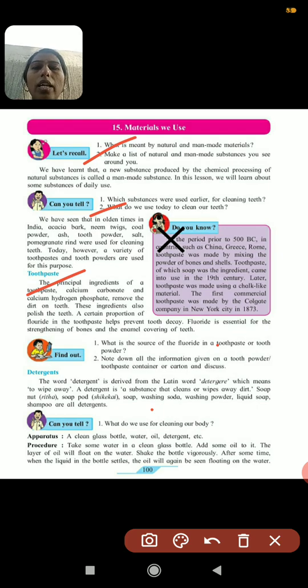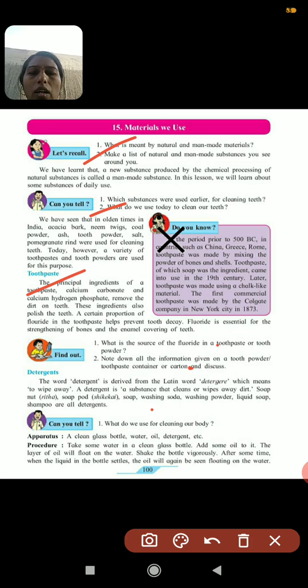So all these ingredients, calcium hydrogen phosphate and carbonate, are present in our toothpaste. Yes, they are for removing the dirt, for polishing the teeth, and to prevent tooth decay. So all these are ingredients which are present in our toothpaste.